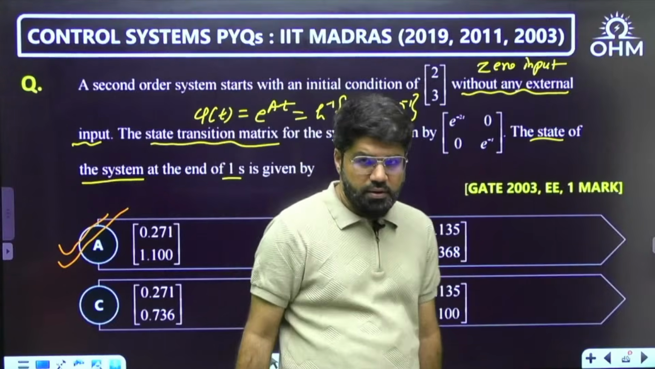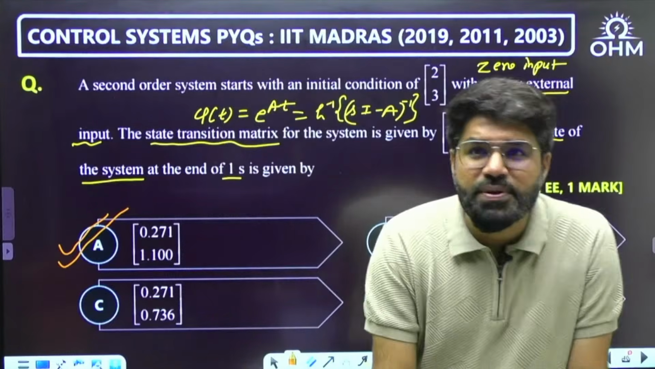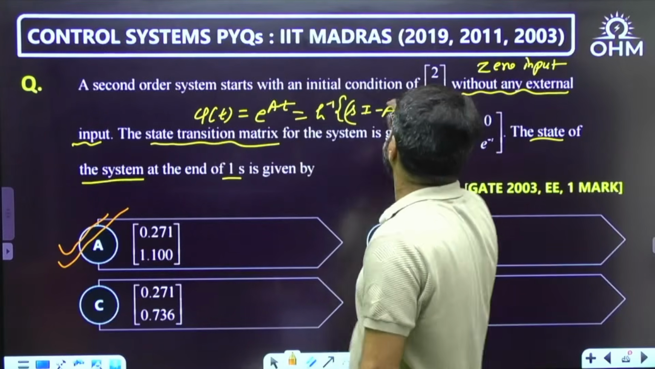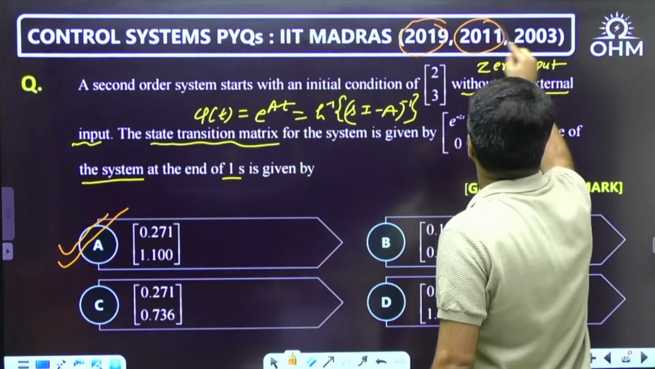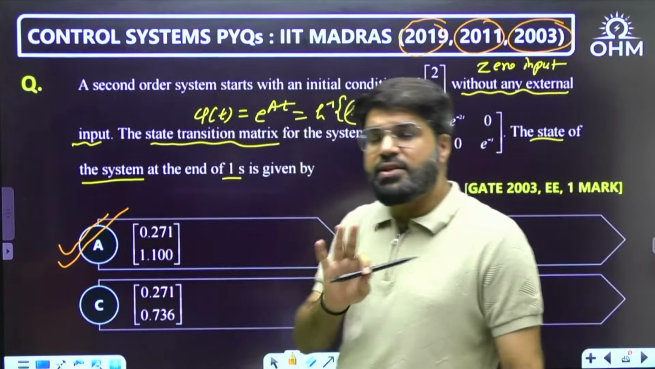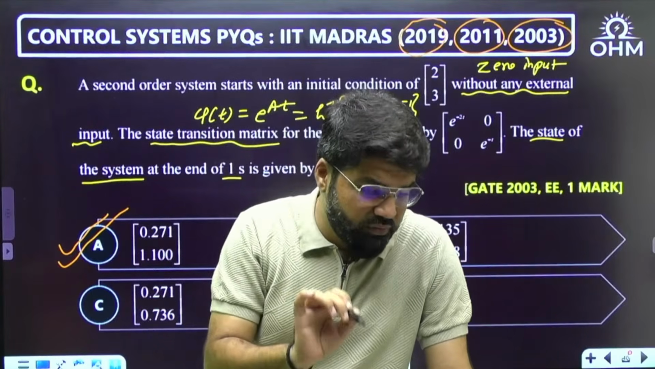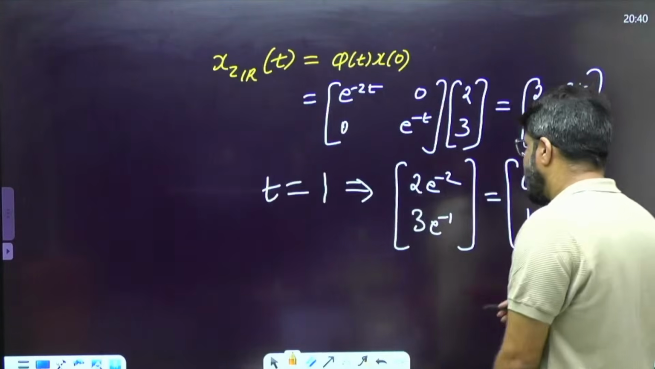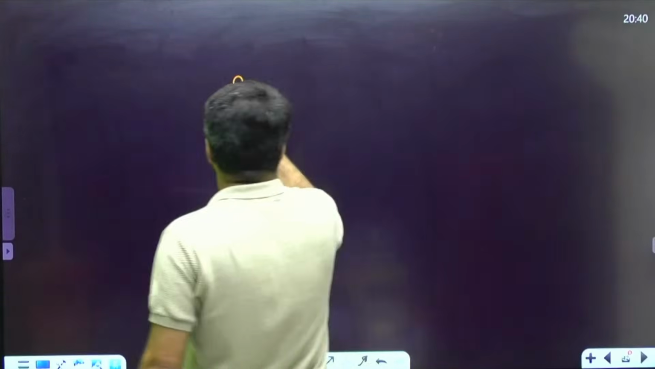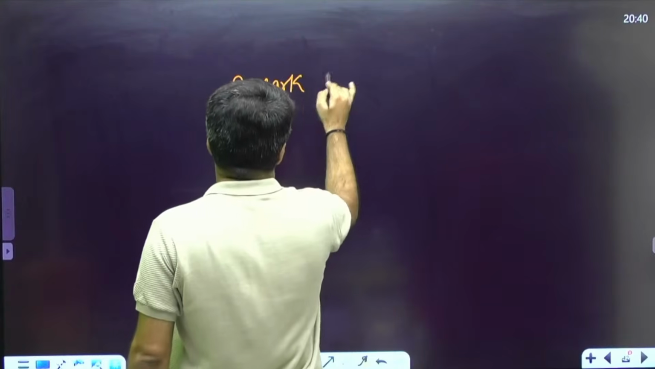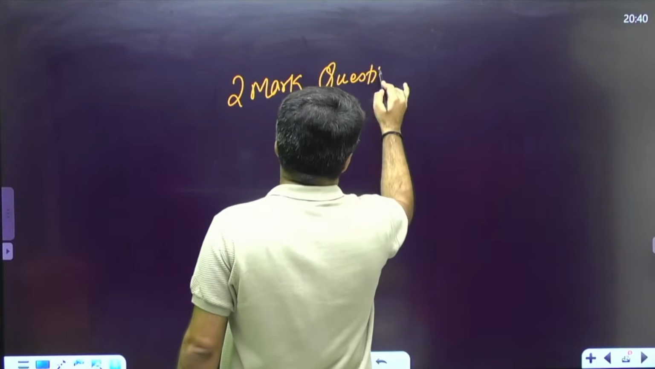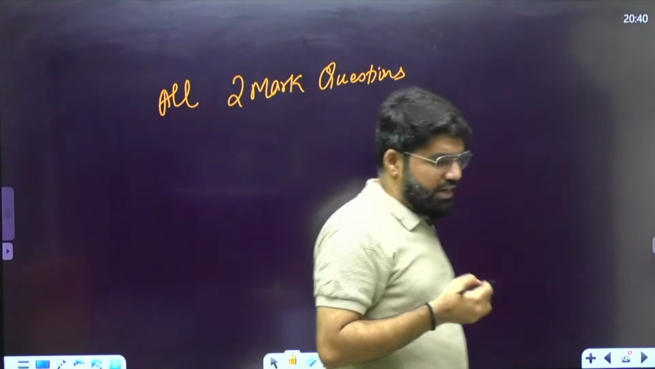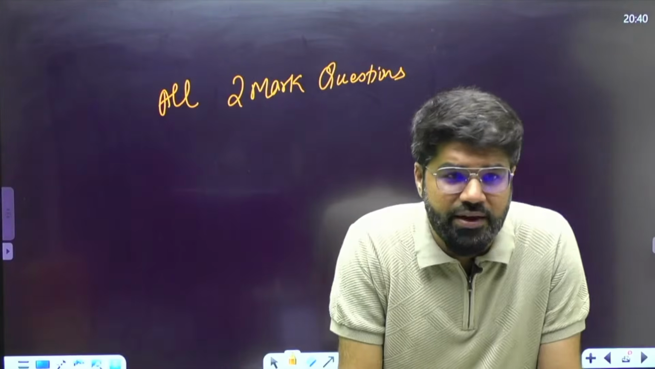Option number A. Let me specify very clearly, with respect to EC and EE, all 1 mark questions of these 3 years, 2019, 2011 and 2003, it's not selective, it's all questions including all chapters, whatever were asked in these 3 years have been completed. Now we will have the next session where we will discuss 2 mark questions separately. Since we have revised a few concepts today, you might have noticed that while solving questions, I am revising the required way to solve the question.